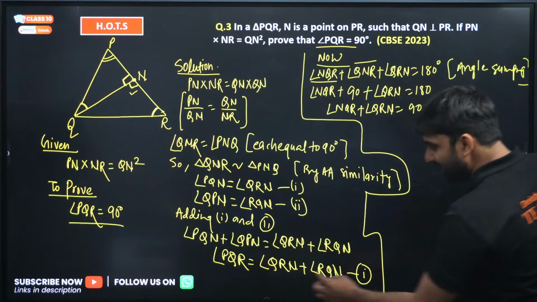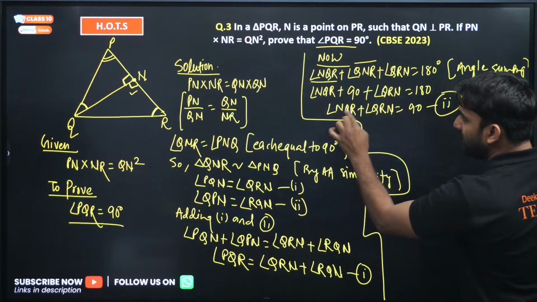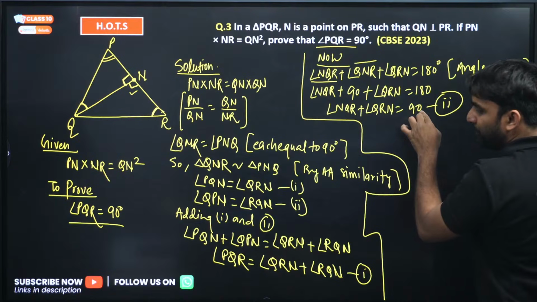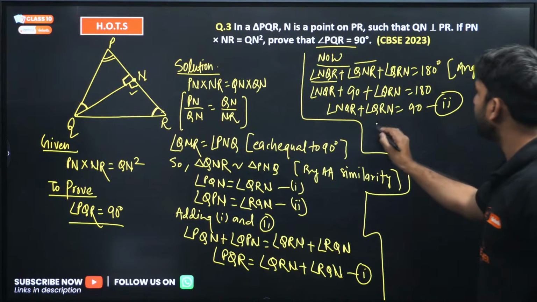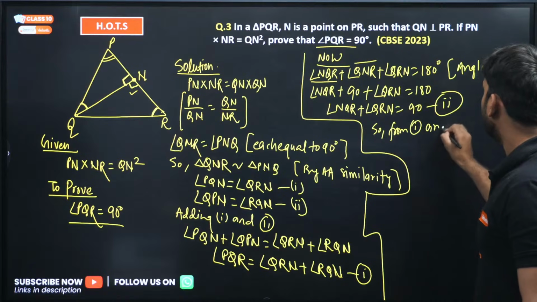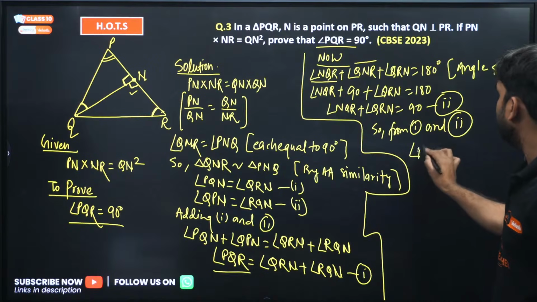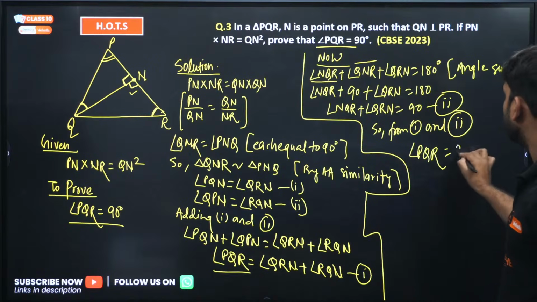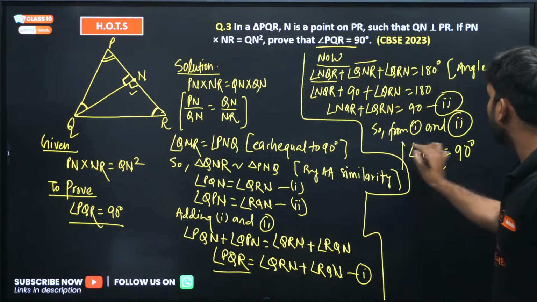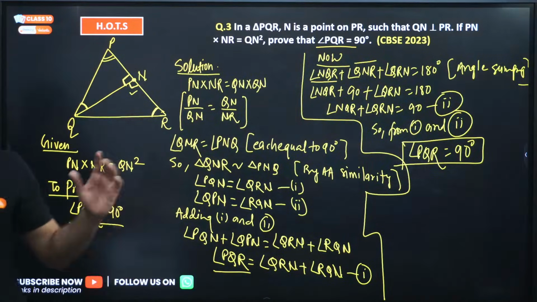Can you see here? This is QRN plus NQR. This is also NQR plus QRN. And we have proved this is equal to 90 degrees. So from first and second, angle PQR has become equal to 90 degrees. We have proved it. Hence proved. This is the level of the question.